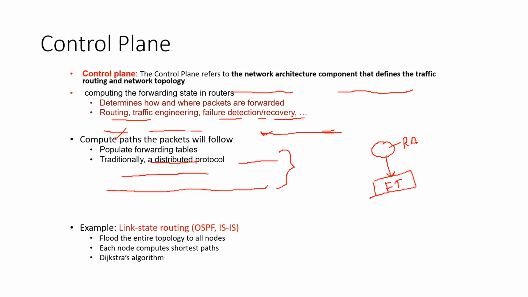So the main algorithms working in this layer are link state routing algorithms, OSPF, ISIS, etc. They flood the entire topology to all the nodes. We are familiar with the term flooding, and each node computes the shortest path, and various algorithms are used behind for finding the shortest path. These are the main activities performed in the control plane.